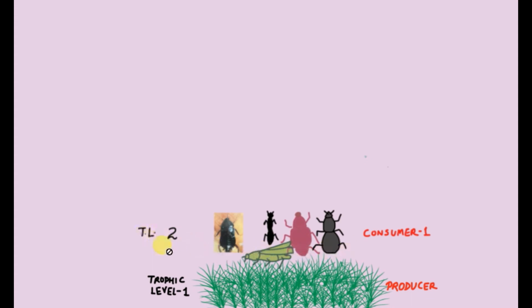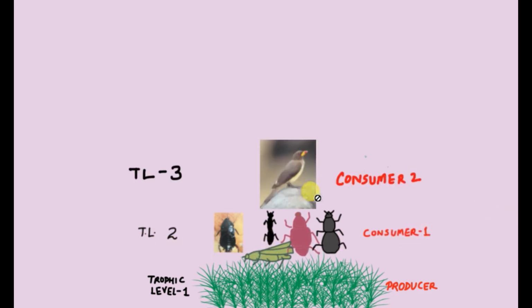We take one more example. Producers occupying first trophic level in a food chain, and then producers are followed by insects which occupy second trophic level in the food chain, and these are also known as primary consumers. And then what comes next? Third trophic level is possessed by a bird. It is also known as secondary consumer. So these birds will feed on a variety of insects.